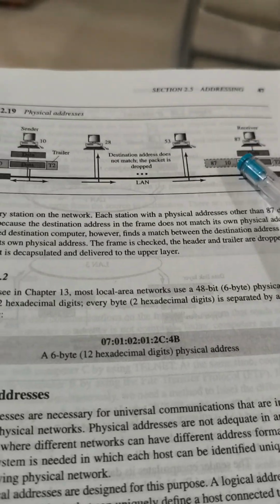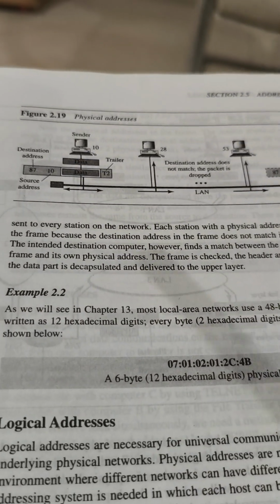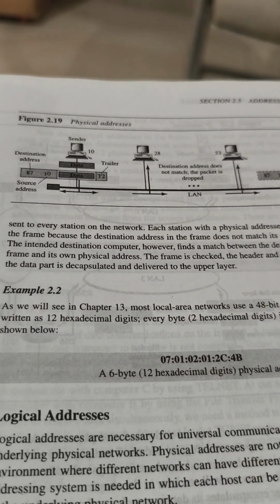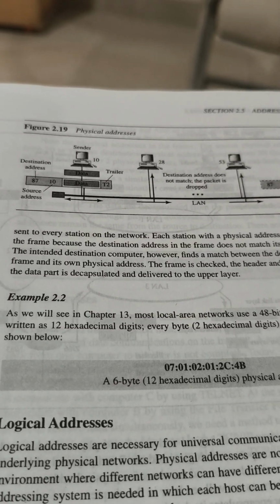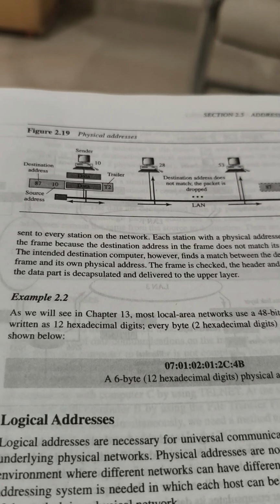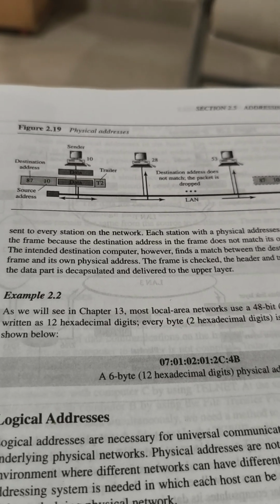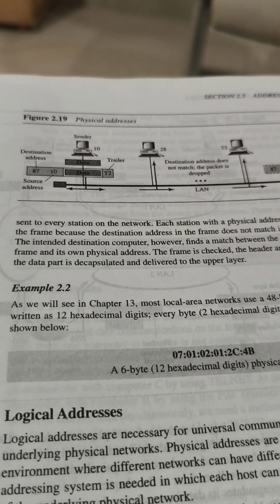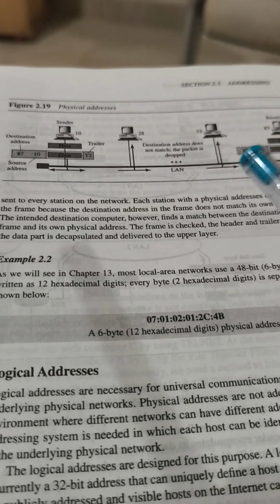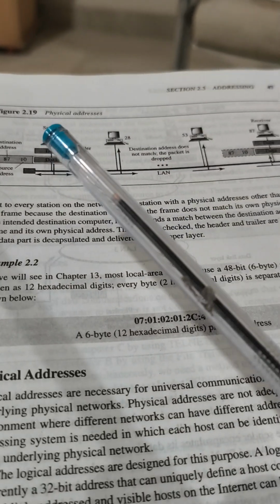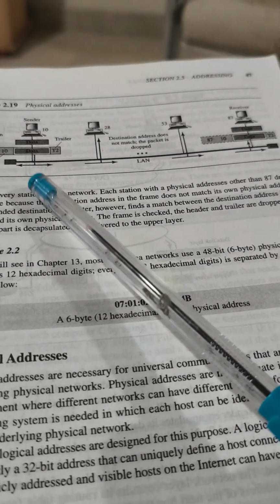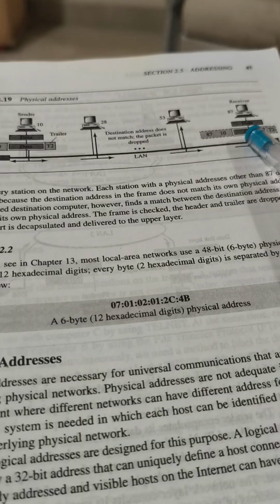For example, if you go to an internet shop, there it may be 10 systems or 20 systems, all interconnected. Suppose I want to transmit a message from system 1 to system 4.